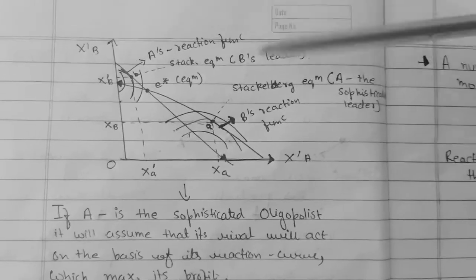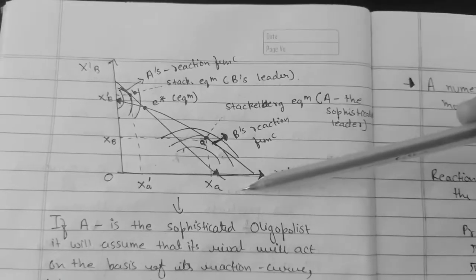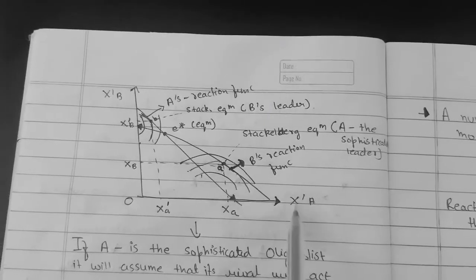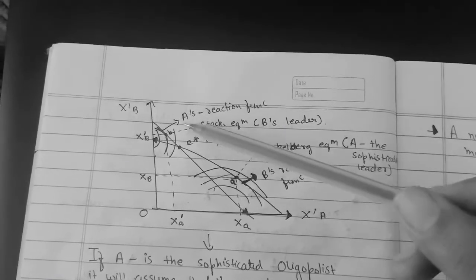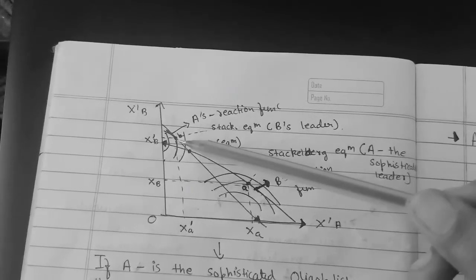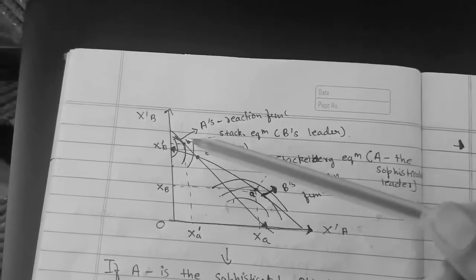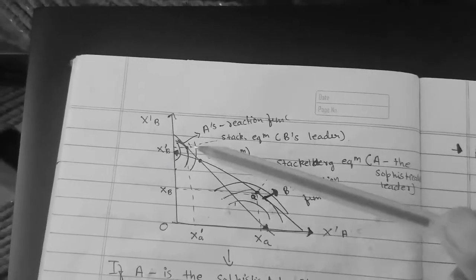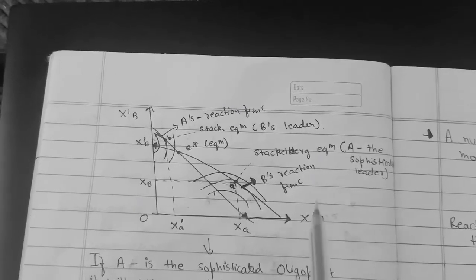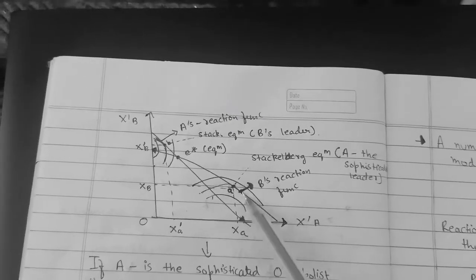So this is A's reaction curve, and this is B's reaction curve. And what do these curves signify? These are the isoprofit curves. This is A's reaction curve and this is B's reaction function. So these are the isoprofit curves of A.